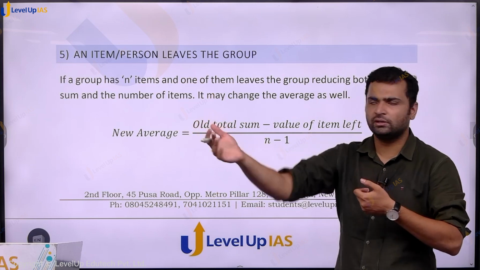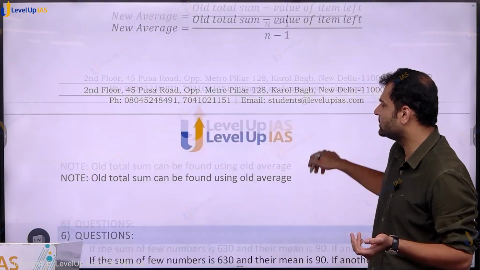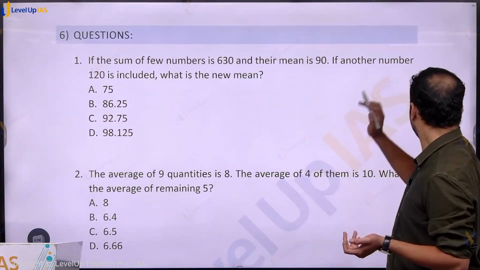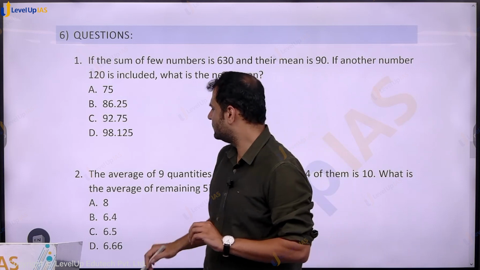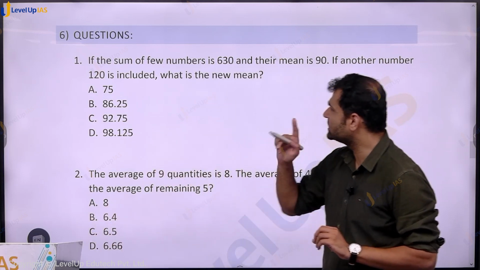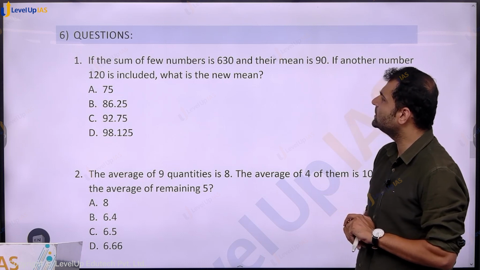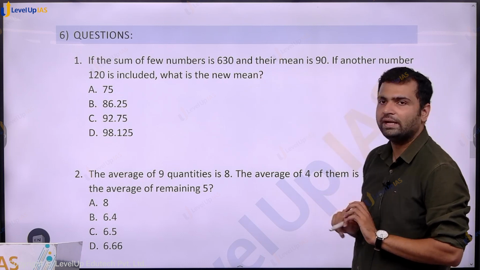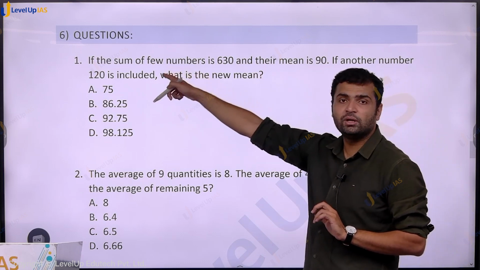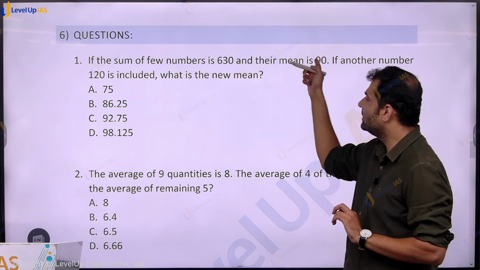One person has left. Again, we just use the definition. Let us now do a few questions to see how to go about it. These are practice questions. If the sum of a few numbers is 630 and their mean is 90, we don't know how many numbers there are, but the sum is given and the average is given.